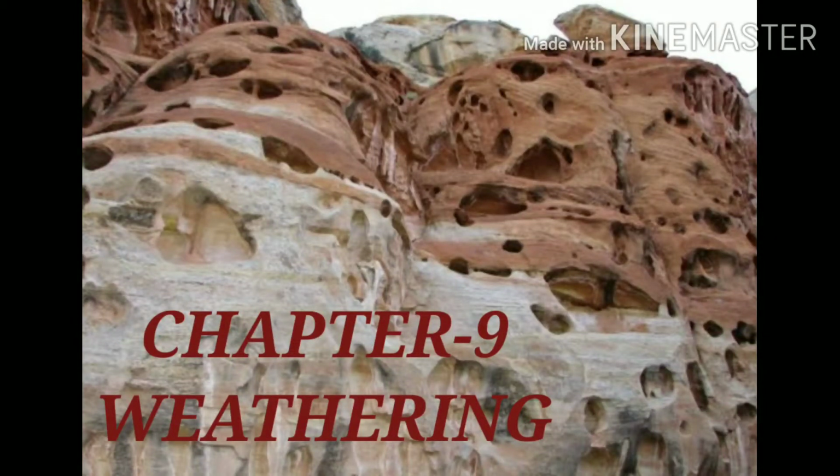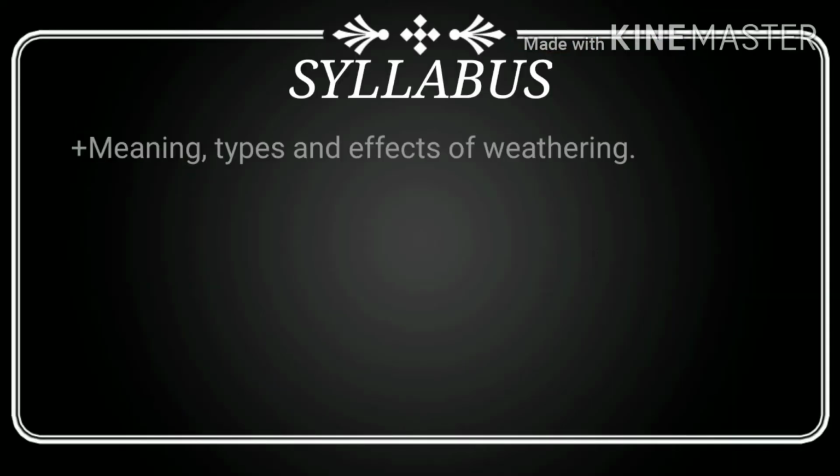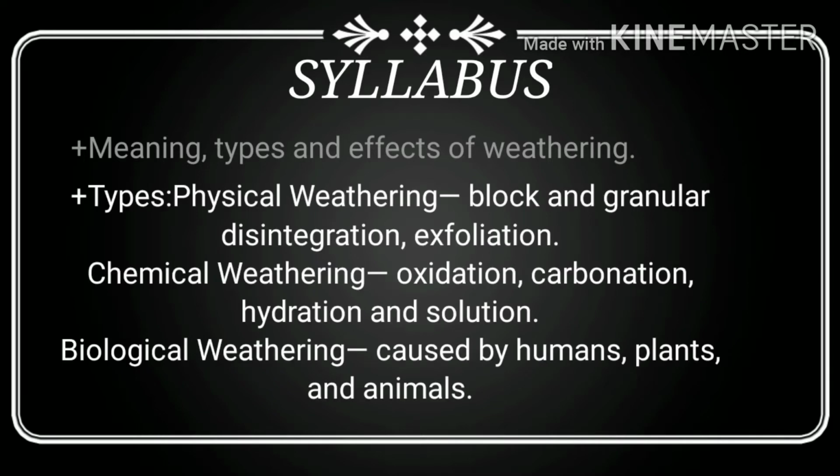Class 9, we are going to discuss Chapter 9, Weathering. In this chapter, we will know the meaning of weathering, its types, effects of weathering, physical weathering. In physical weathering, we will know about block and granular disintegration, exfoliation. In chemical weathering, we will know about oxidation, carbonation, hydration, and solution. And biological weathering, which is caused by humans, plants, and animals.